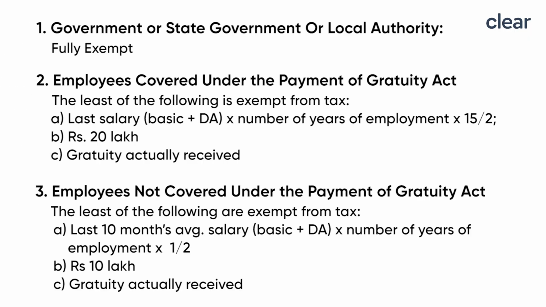Death cum retirement gratuity received by government servants, that is central government or state government or local authority, is exempt from tax. However, there is partial exemption for gratuity received by non-government employees. The maximum amount of exemption available to non-government employees is Rs 20 lakh if they are covered under the Payment of Gratuity Act. For other employees, the maximum amount of exemption available is Rs 10 lakh as shown here.